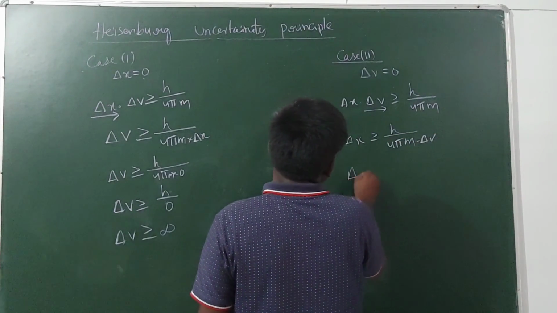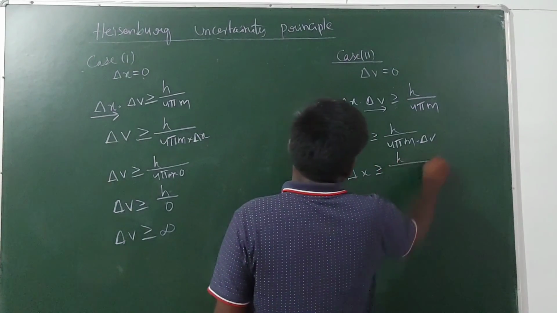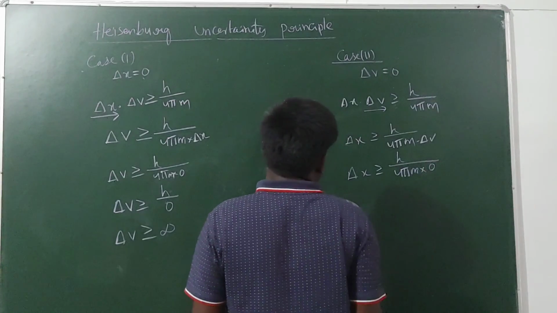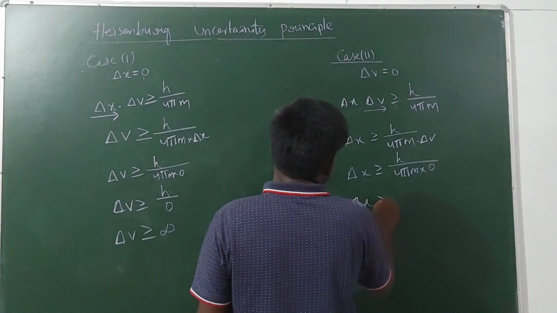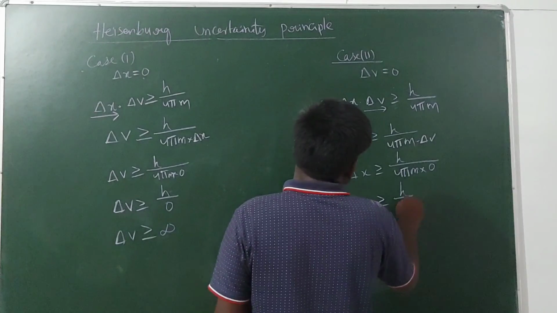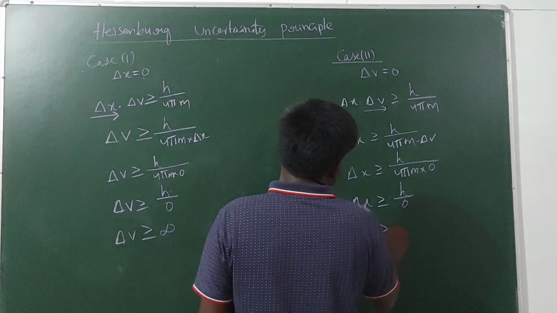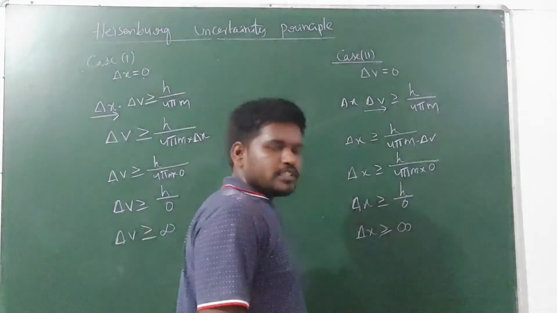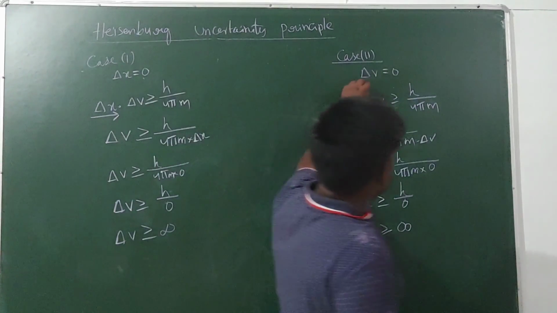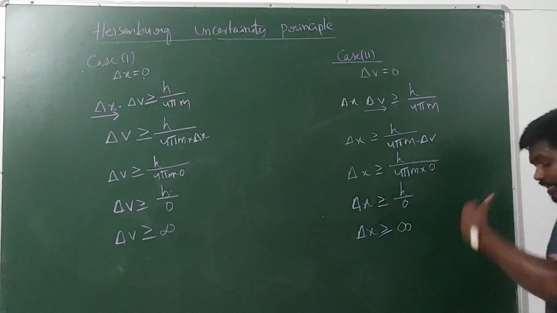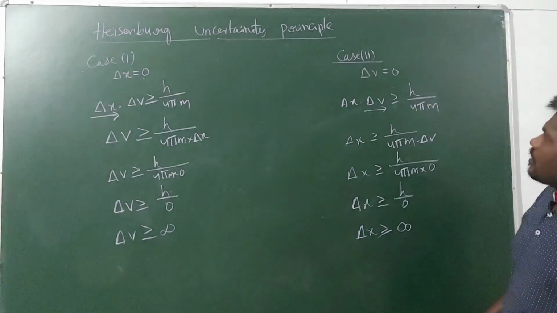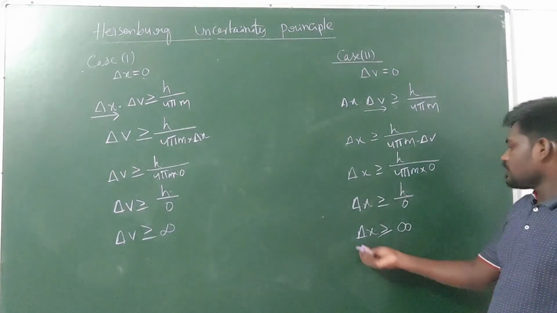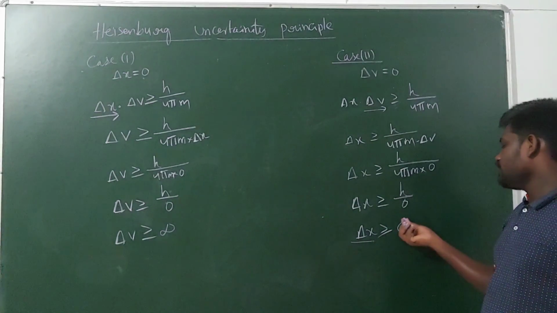Substituting delta v as 0, delta x is greater than or equal to h by 0, which is infinity. So it means if the velocity is found accurately, if the uncertainty in the velocity of the electron is 0, then the uncertainty in the position will be infinity.